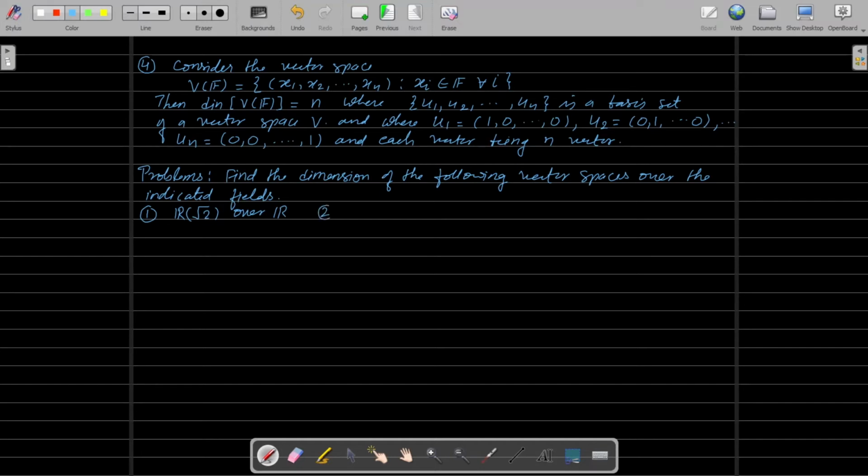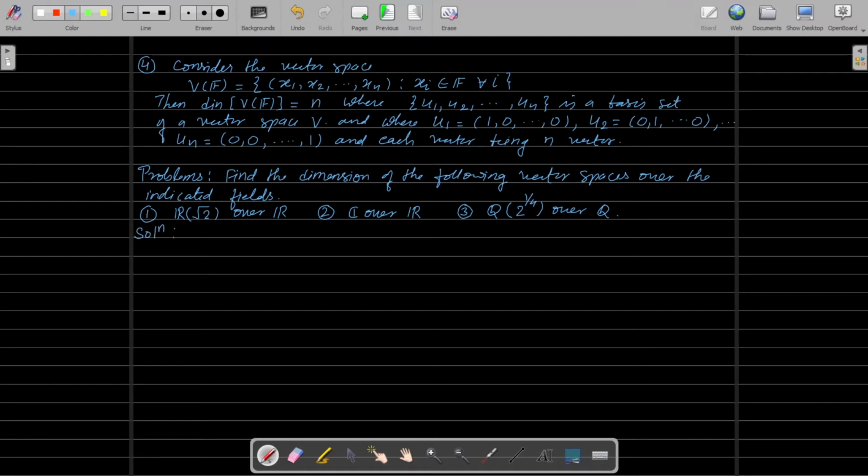And number two, the vector space C over the field of real numbers R. And number three is the vector space Q generated by the element 2 raised to 1 by 4 over the field Q.